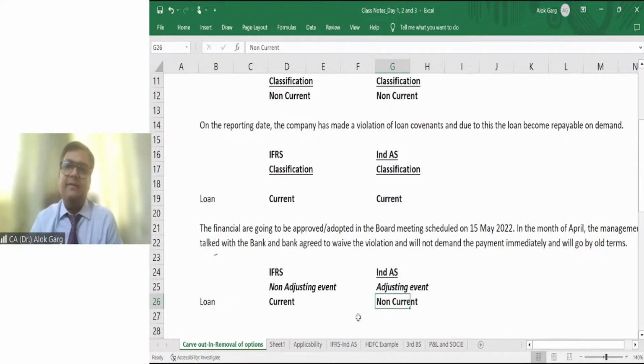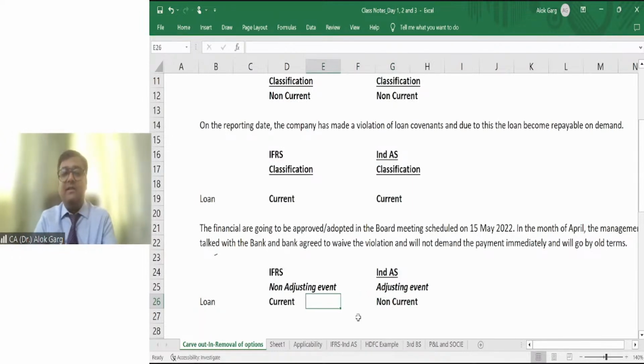So we said that, see, we understand that the default happened on the reporting date, but it has been made good before approval of the financial statement. So we will only show a disclosure. We will give the disclosure in the notes to accounts, but we will not change our position, and we will continue to show this liability as a non-current liability.